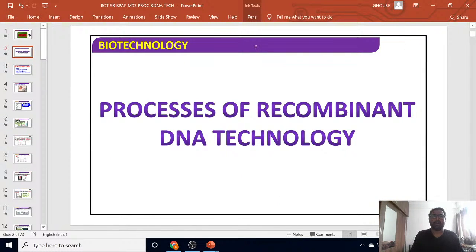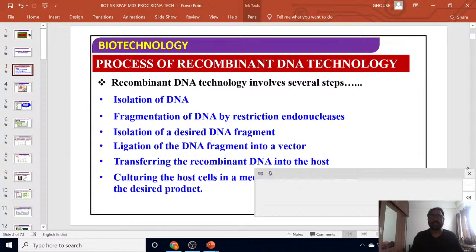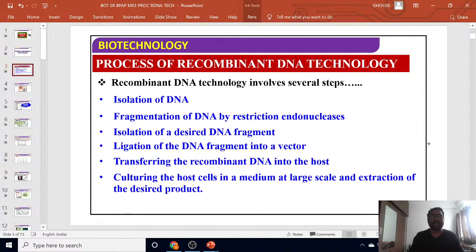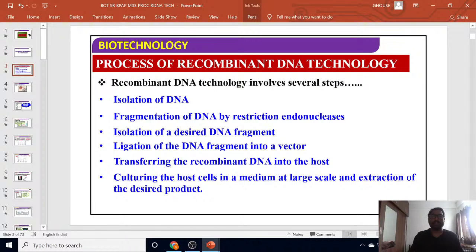Recombinant DNA technology involves different steps. The first step is isolation of DNA. The second step is fragmentation of DNA by restriction endonucleases. The third is isolation of the desired DNA fragment, and the fifth is ligation of the DNA fragment to the vector.